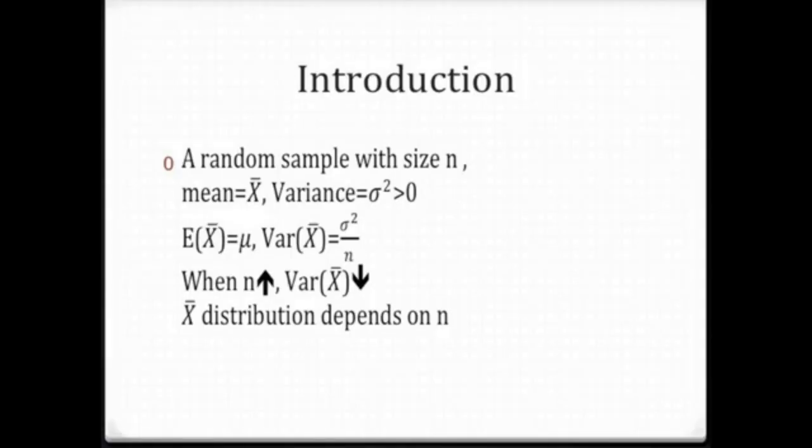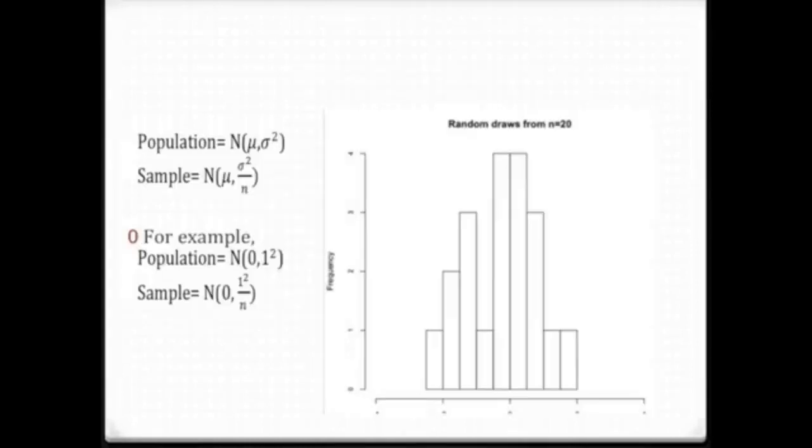Everyone knows that when there is a random sample of size n, the mean will be x bar, the variance will be sigma square, and the expected value of the mean will be mu. The variance of x bar will be sigma square divided by n. When n gets bigger and bigger, the variance of x bar will decrease. The distribution of x bar is very dependent on n.